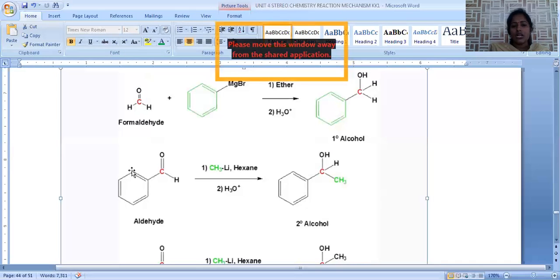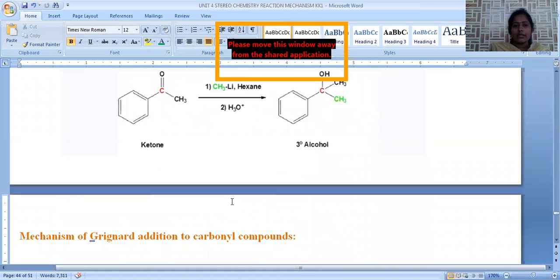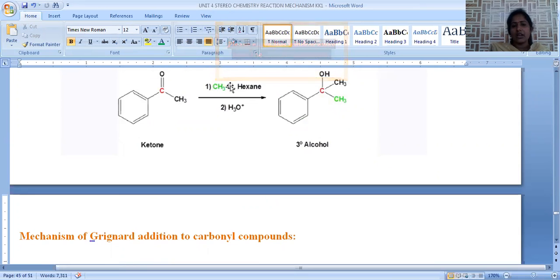When benzaldehyde is treated with RMgX, it gives a secondary hydroxy compound. Then the ketone, acetophenone, which is benzene with C double bond O and CH3, is a ketonic compound. When it is treated with RMgX, the Grignard reagent, instead of methyl lithium, it gives a tertiary alcohol or tertiary hydroxy compound.